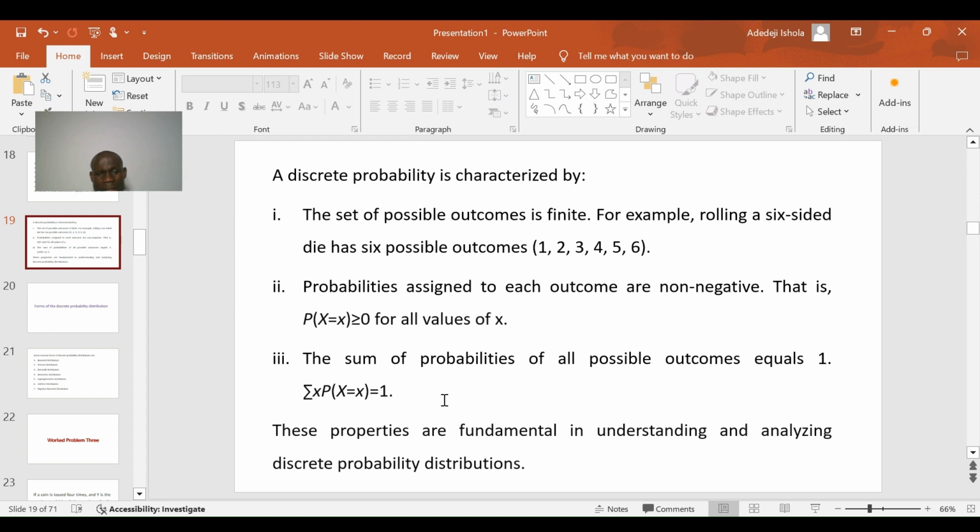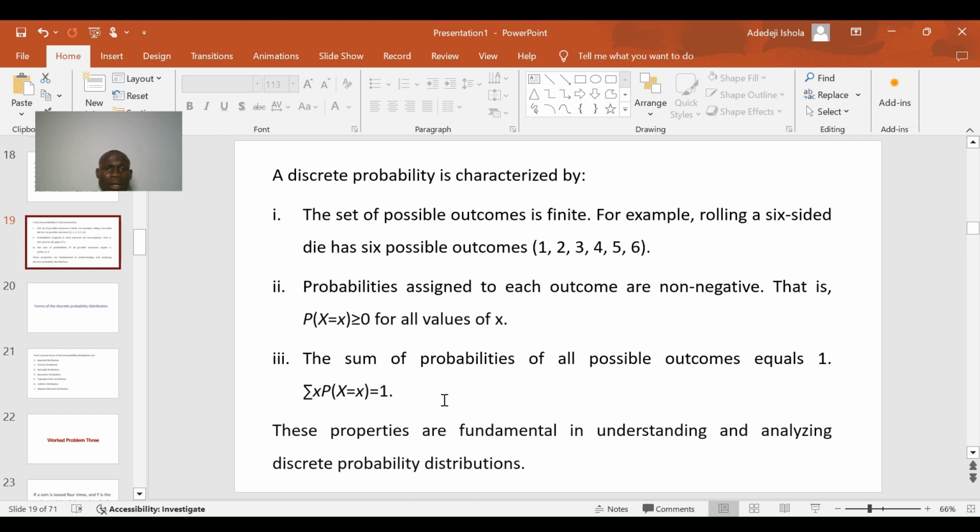Another important property is that the probability is non-negative. That is, the non-negativity property of probability. The probability can be zero. If it is zero, it means it cannot happen.